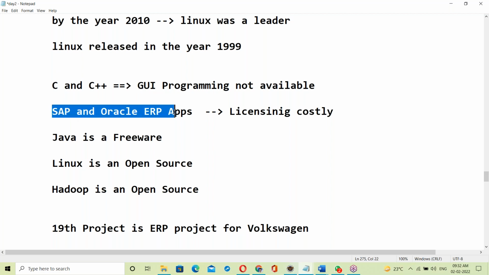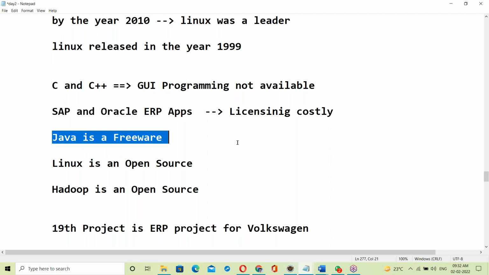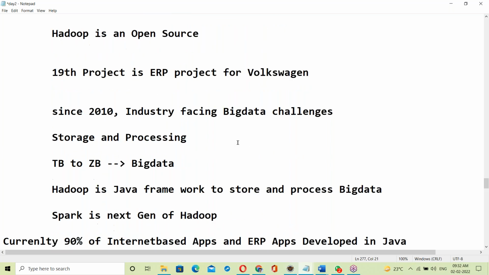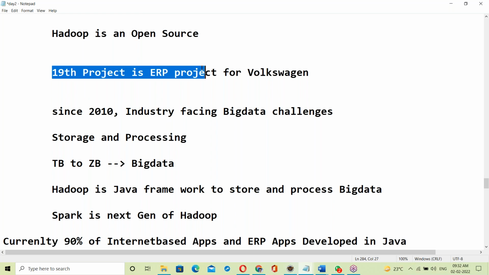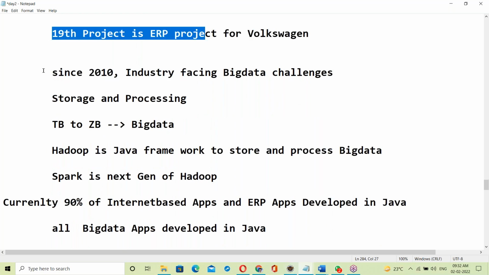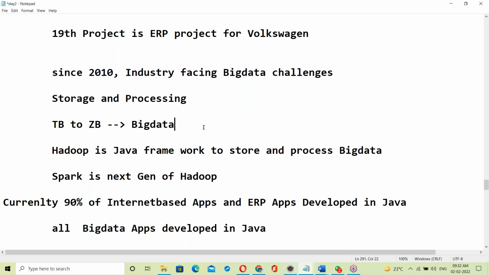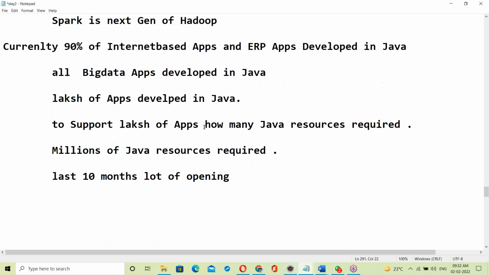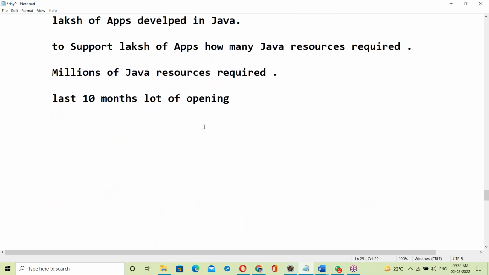Next, SAP and Oracle ERP are costly, so those applications were migrated to Java. Java is freeware. Our 19th project is an ERP project. Even big data processing uses Java. Hadoop is for big data processing, and Hadoop is Java based.